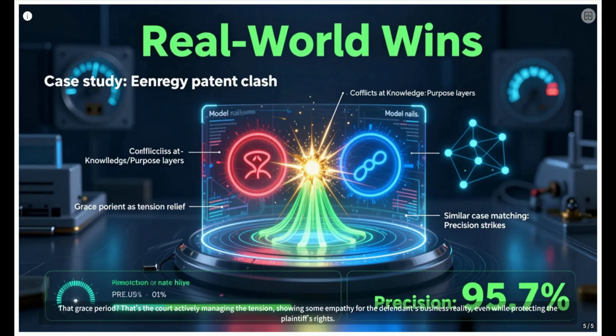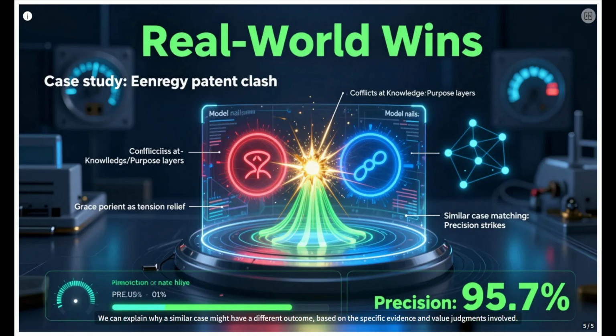That grace period? That's the court actively managing the tension, showing some empathy for the defendant's business reality, even while protecting the plaintiff's rights. We can even use this model to find similar past cases. Compare the semantic fingerprints, the key issues, the layers of conflict, and bam! We can explain why a similar case might have a different outcome, based on the specific evidence and value judgments involved. It's like having a superpowered detective tool for legal mysteries.